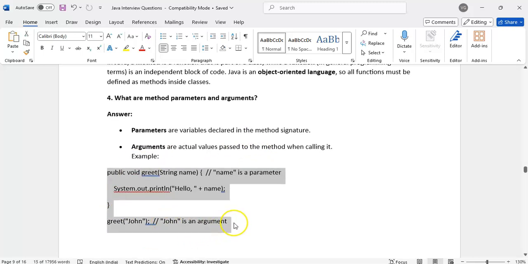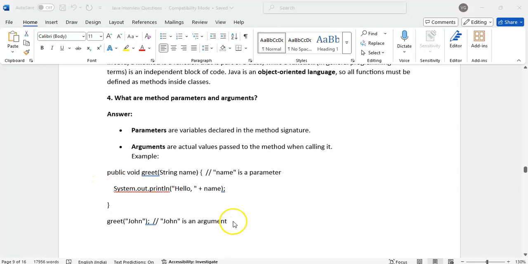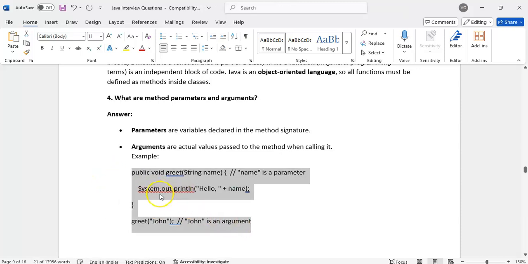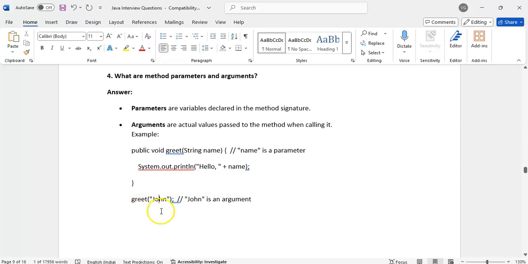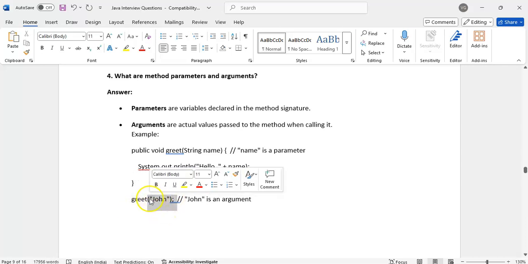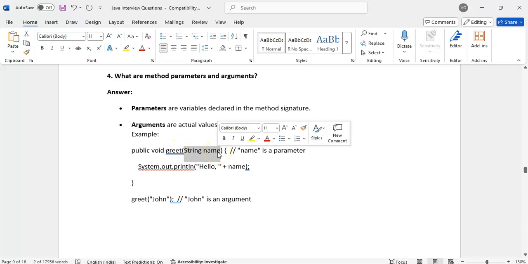Suppose you take this example: public void greet, with String name. Here, name is the parameter. Now, if we want to call this greet method, we pass an argument. That is called the argument, and in the method, whatever we receive is called name.